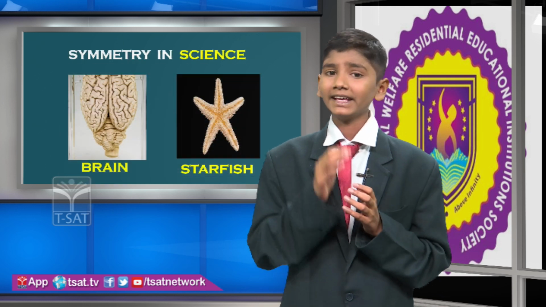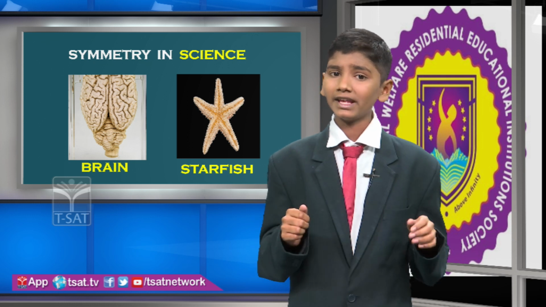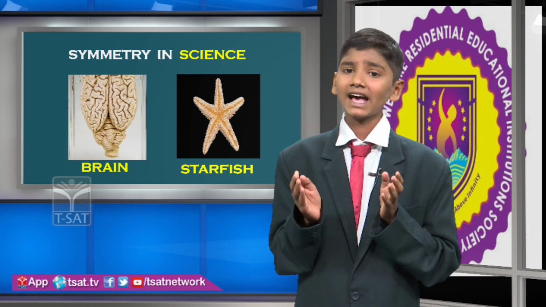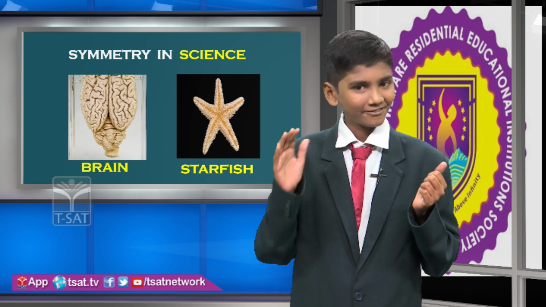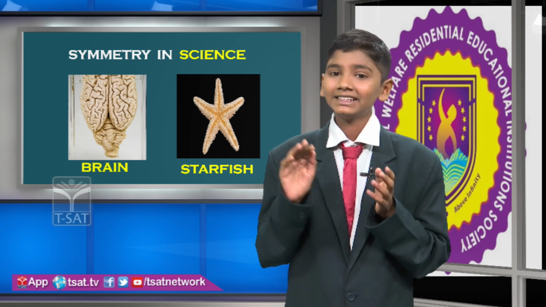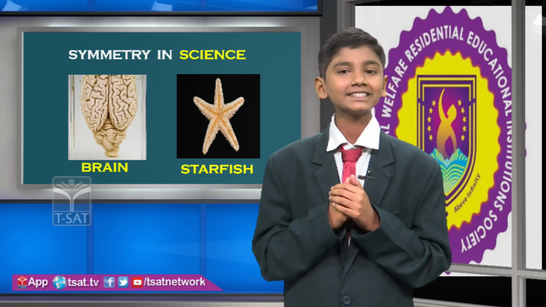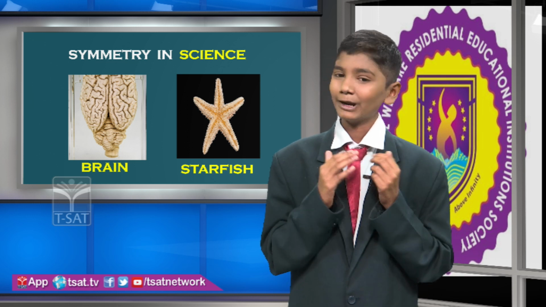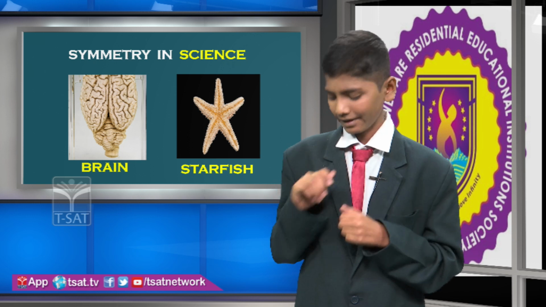A normal brain has line symmetry. If it does not have line symmetry, then it can lead to autism. A starfish has line symmetry. It has 5 lines of symmetry. A starfish also has rotational symmetry. Its angle of rotation is 72 degrees, the center of rotation is the center of the starfish, and the order of rotational symmetry is 5.